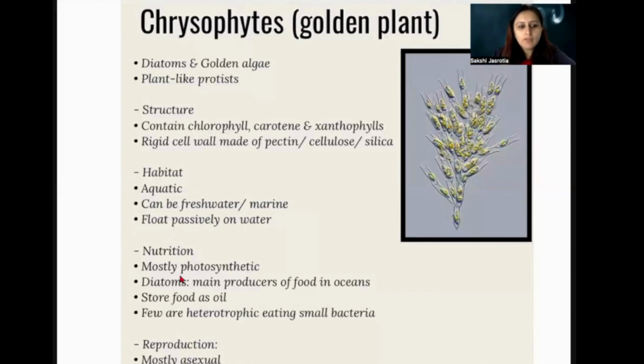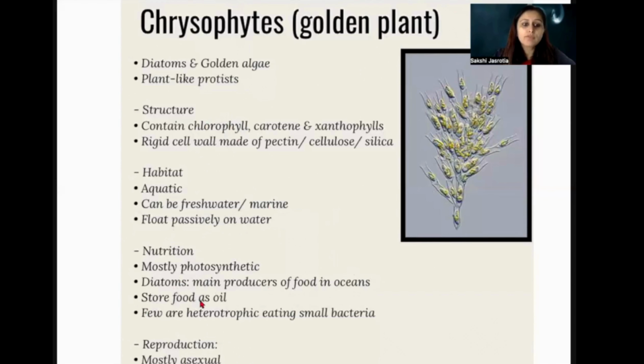As we have discussed, the nutrition is photosynthetic. Why? Because of the presence of chlorophyll, so they undergo photosynthesis. Like diatoms, they are the main producers of food in the oceans. Food for whom? When they undergo photosynthesis, there are a whole lot of fishes and other organisms that live in the water, and food has to be provided for them. So that is being provided by this algae. They store food as oil.